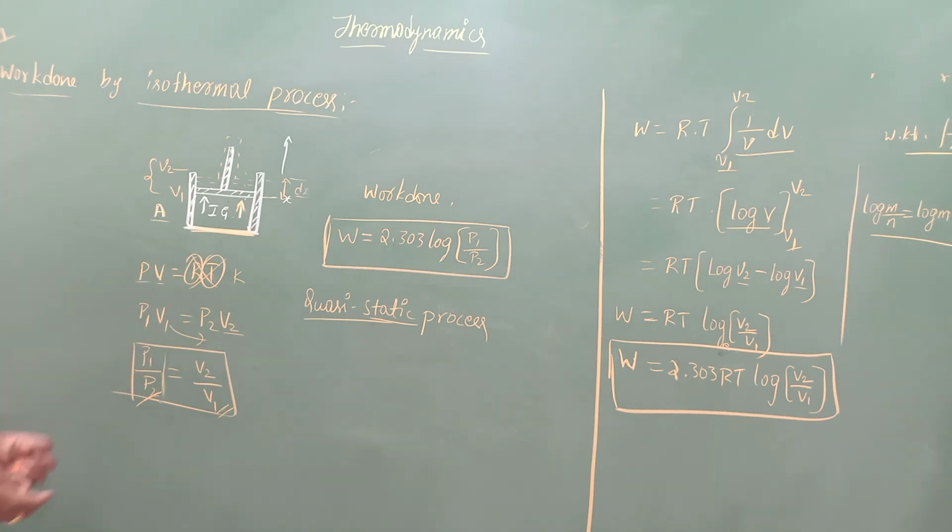In the next video I am going to derive an expression for work done by an adiabatic process. Here we studied isothermal. In the next video I am going to start the concept of work done by an adiabatic process. Just go through this.